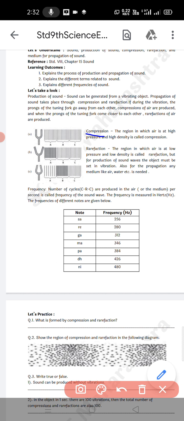Compression means the region in which air is at high pressure and high density is called the compression. Here rarefaction is given. The region in which air is at low pressure and low density is called the rarefaction.